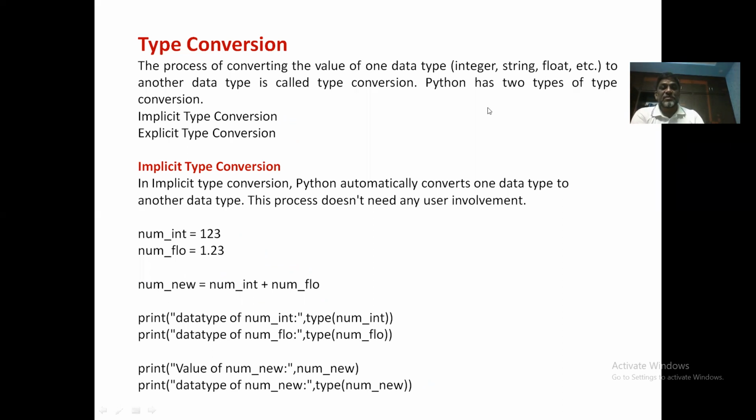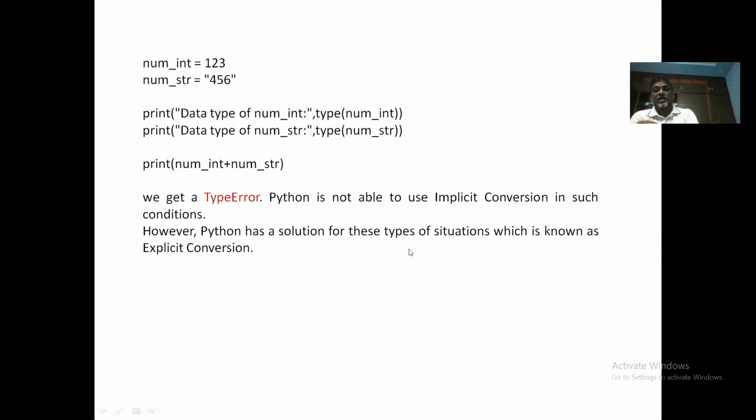So that is implicit type conversion. We did not do anything here. Python interpreter automatically converted into float, promoted into float, and this num new is automatically promoted as float. Now let us see what this explicit type conversion is and where we actually use it.